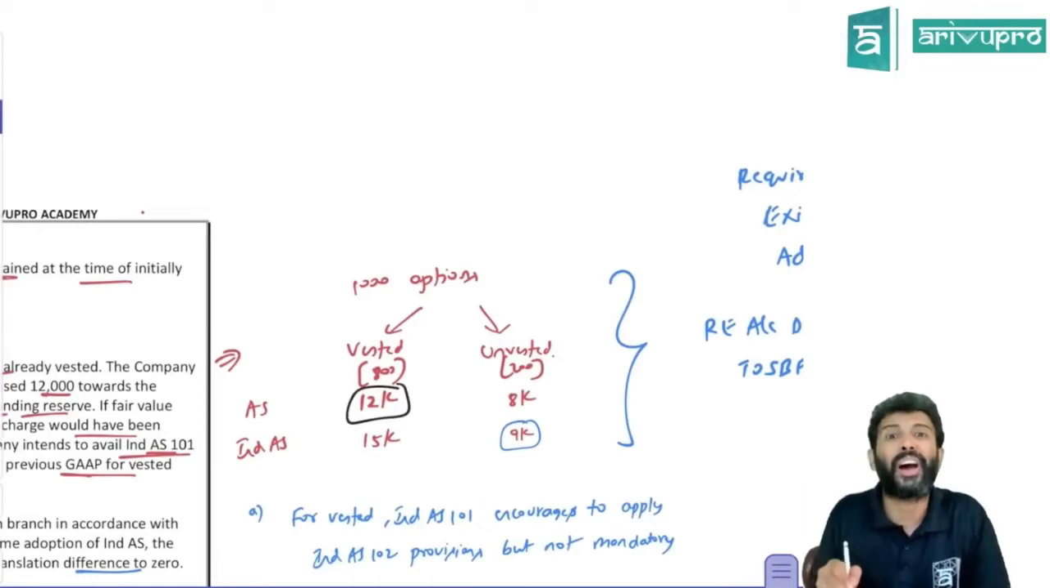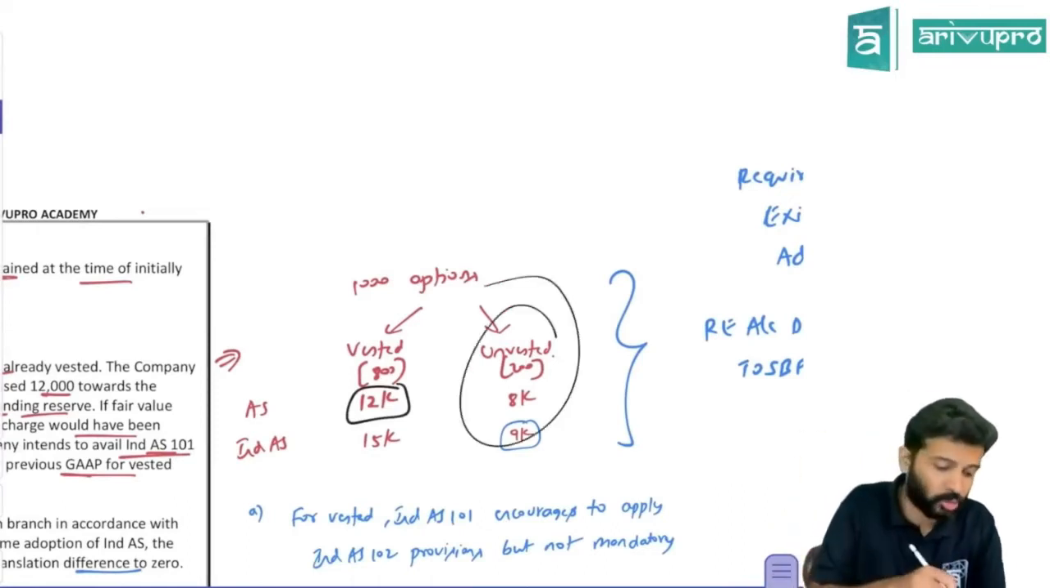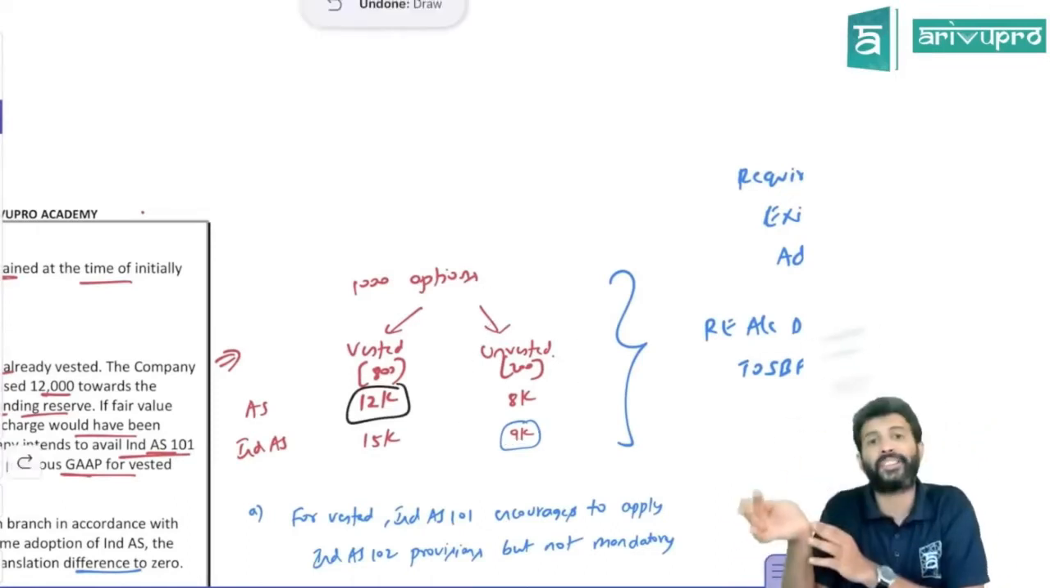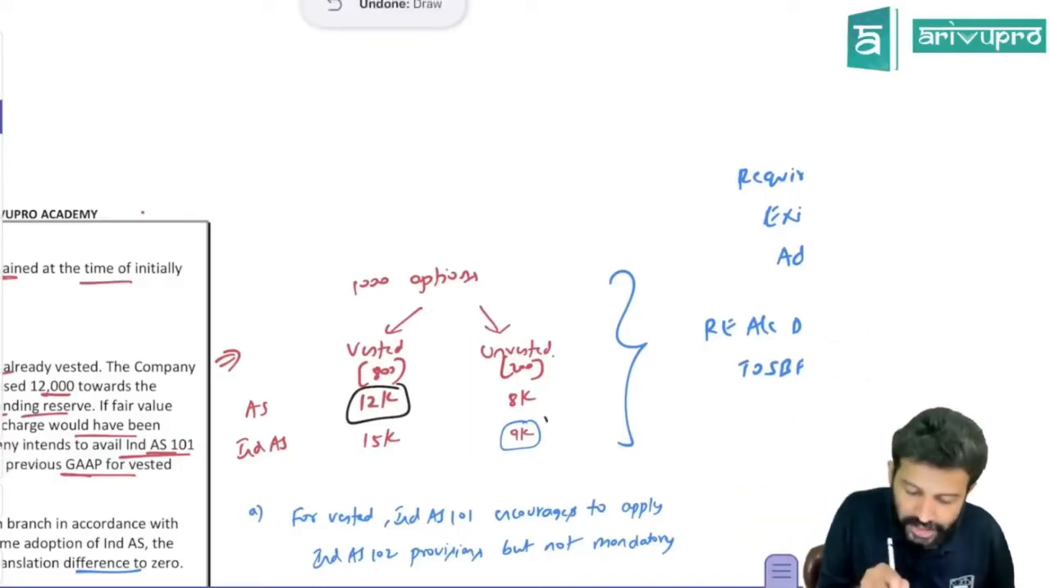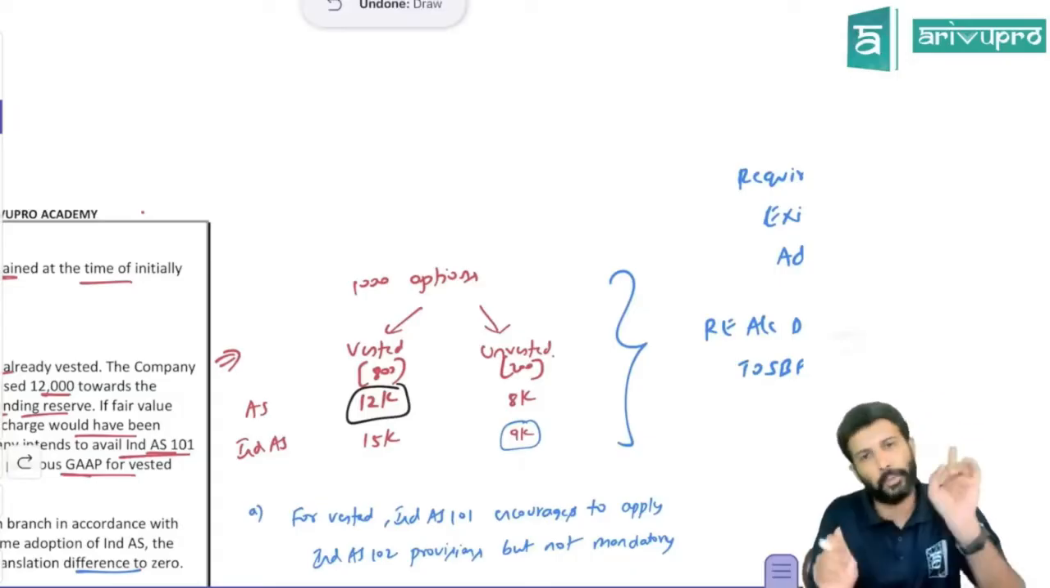Okay, but for unvested options, there is no choice. Unvested option means the vesting period will get completed after IND AS is applicable. For unvested options, there is no choice. It is compulsory, you have to go for fair value only, meaning the expense has to be booked on fair value only.